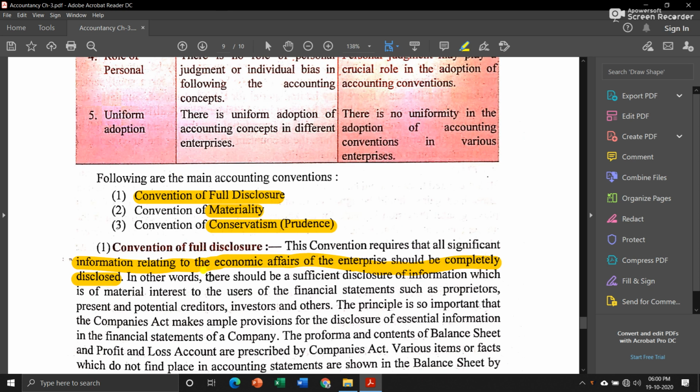In other words, there should be sufficient disclosure of information which is of material interest to the users of the financial statements, such as proprietors, present and potential creditors, investors, and others. All those parties who are interested in your business, if they want to see any of your statements, then it is your duty and responsibility to show them all the information. You should not hide anything.